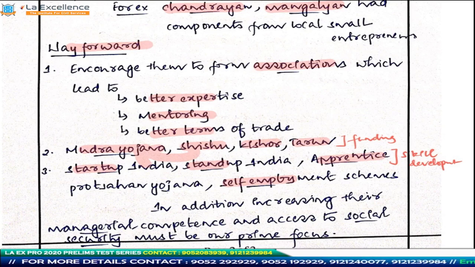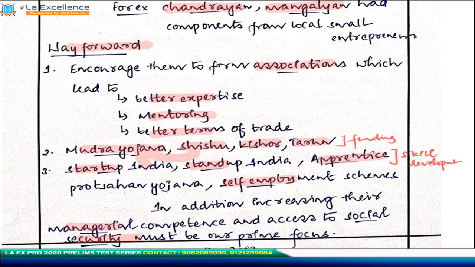Now he moves forward and gives us a conclusion. He says, in addition to all this, you have to increase the managerial competence of the person who is taking forward this rural entrepreneurship. If these people work hard but their expertise is pretty low, that has to be increased. And whoever works in these small firms, which basically have a small number of people, less than 5 or 6, definitely less than 10, social security norms have to be provided. So overall, the answer is good.